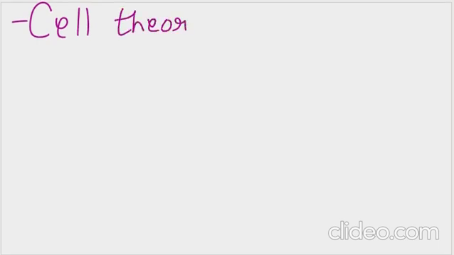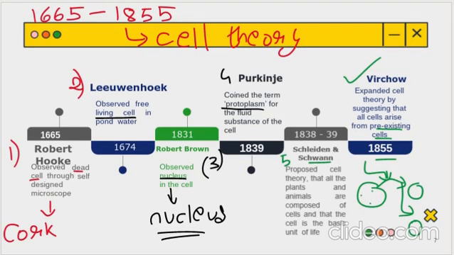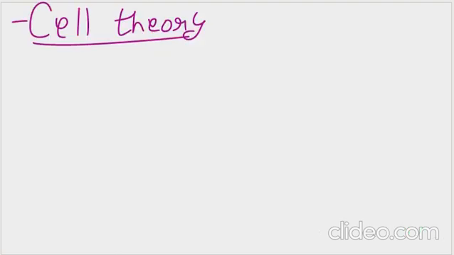First, as I said, Schleiden and Schwann were the people who had started it. So basically, with the help of Schleiden and Schwann and Rudolf Virchow's conclusions, we have three main principles of cell theory.